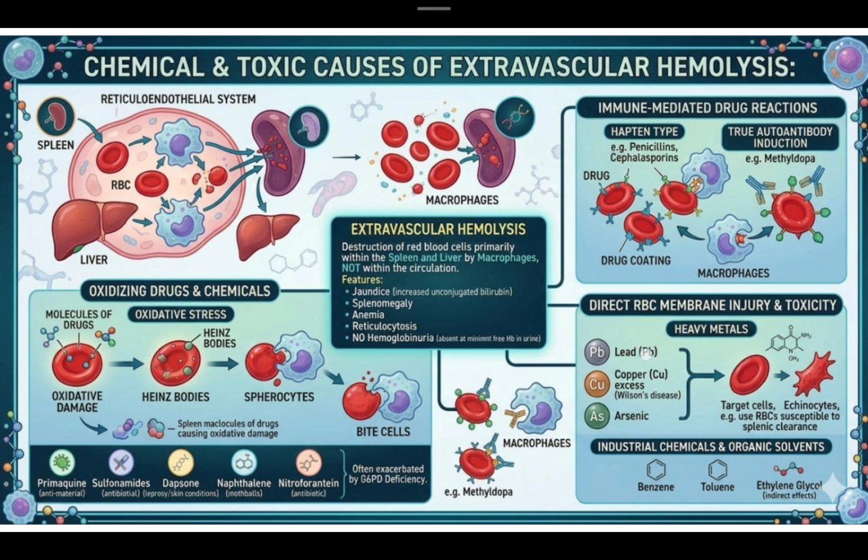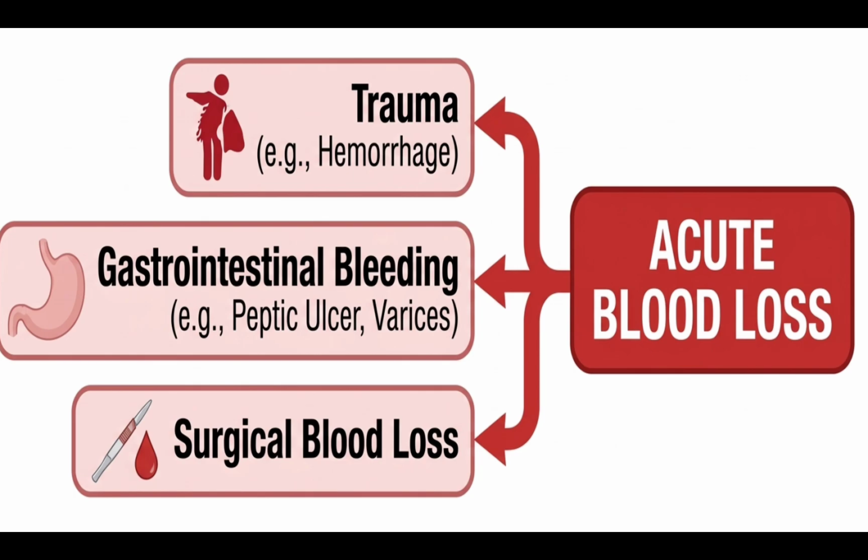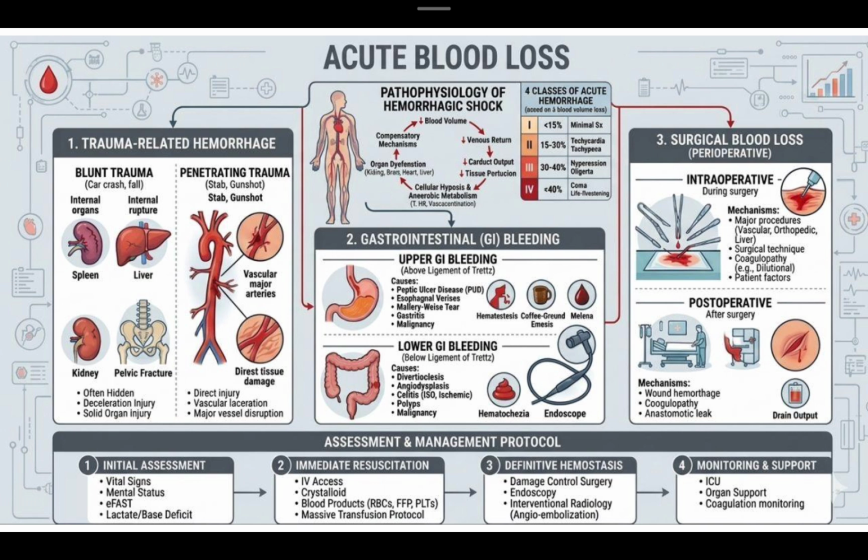Now we will see about acute blood loss conditions leading to hemolysis. Under that, we will see about trauma, then GI bleeding, then surgical blood loss. Before discussing acute blood loss, let us first understand the pathophysiology behind hemorrhagic shock. We all studied this in physiology, but let us recap it.